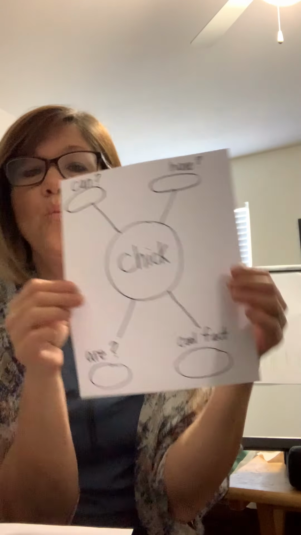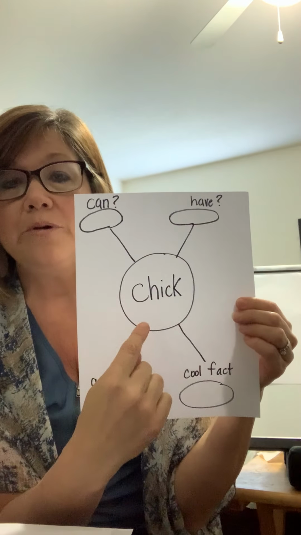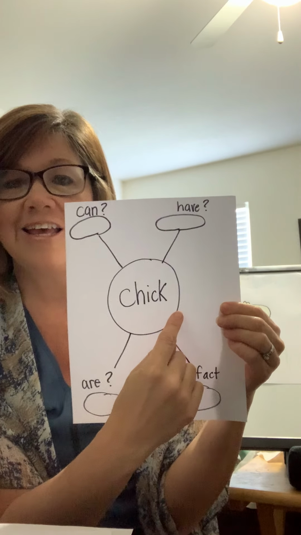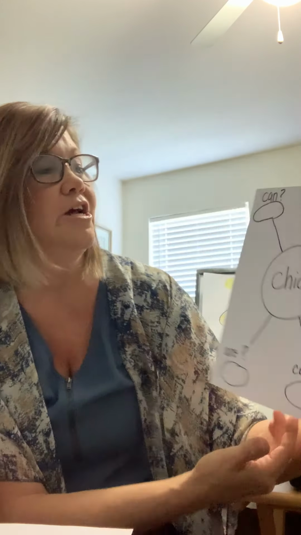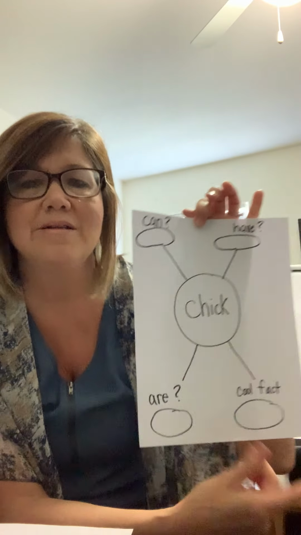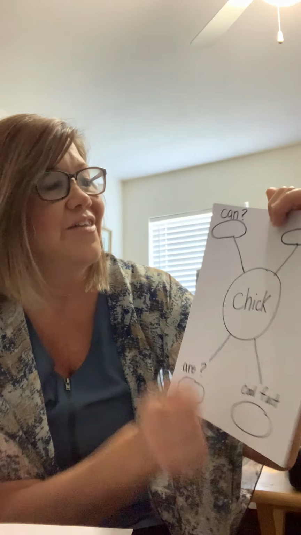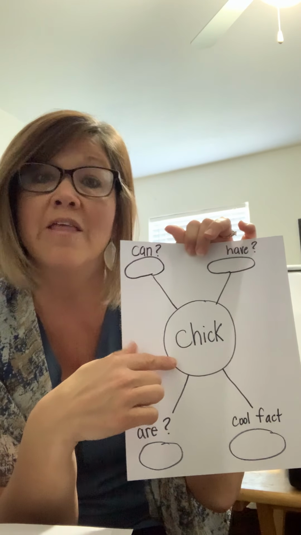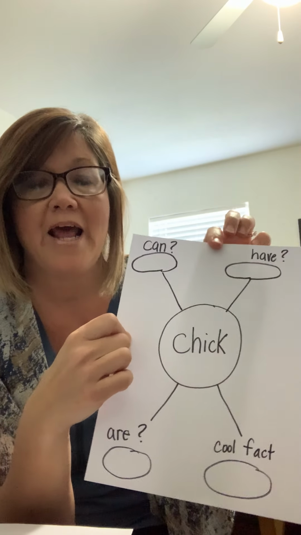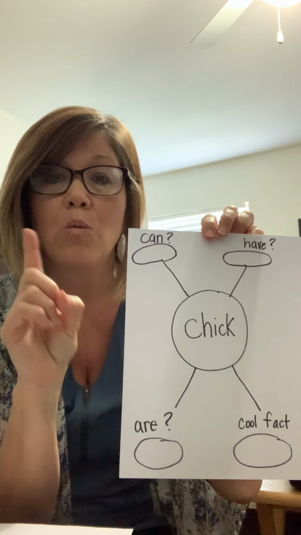And when you do informational writing, there's some questions you can ask. And Miss Caswell kind of drew it out so you guys could think about it. So Miss Caswell made a word web. So first I put the word chick in the center, and then I thought about some questions. And I thought about, what can a chick do? That's going to be my first question I'm going to ask, because that's going to be sentence number 1.